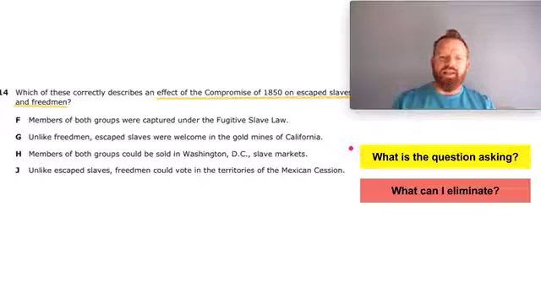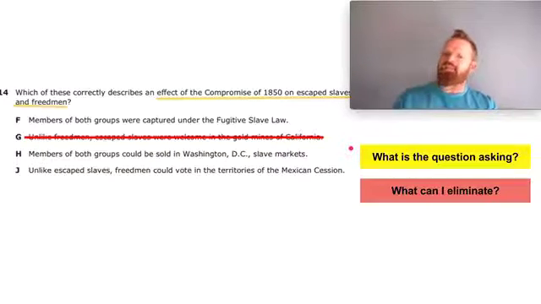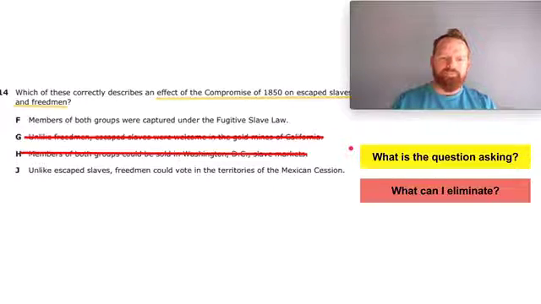Well, what can I eliminate here? It says, unlike freedmen, escaped slaves were welcome in the gold mines of California. Well, that doesn't make a lot of sense, that they would not allow freedmen to operate in the gold mines, but they would allow the escaped slaves. That just doesn't make much sense at all. So that one we can eliminate no matter what we understand about the rest of history here.